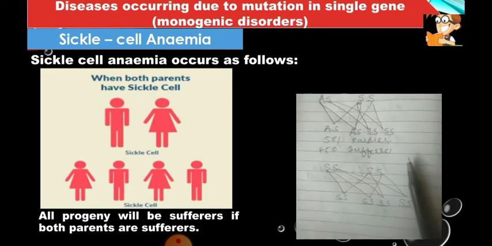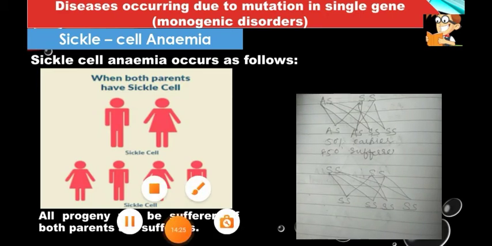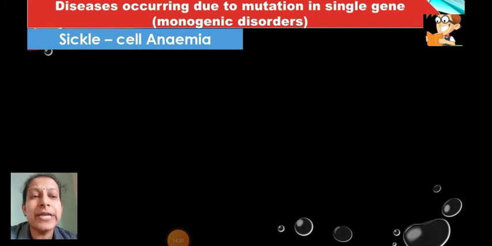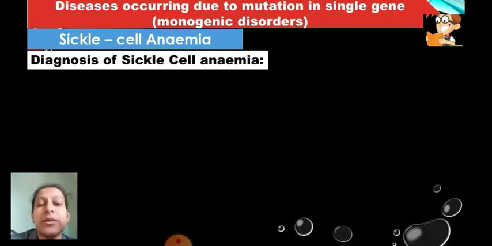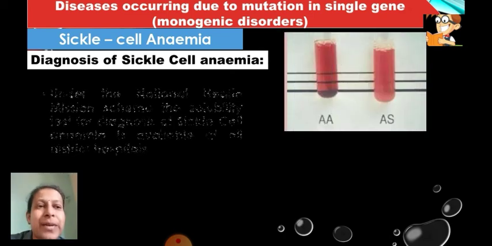What can be the diagnosis? How can sickle cell anemia be tested or found? Let's see how this disease can be diagnosed, to find out whether a person is suffering from sickle cell anemia or not. There is a test called the solubility test.